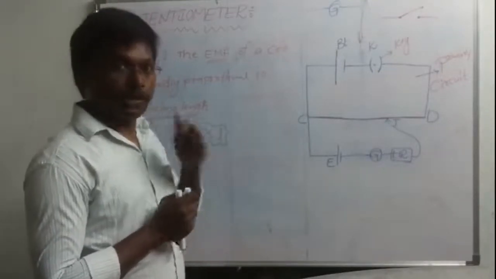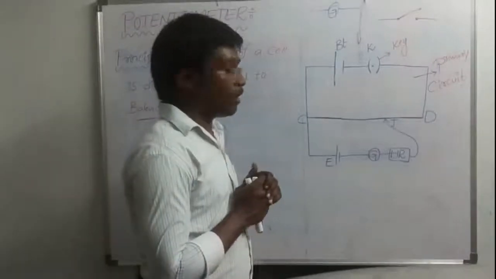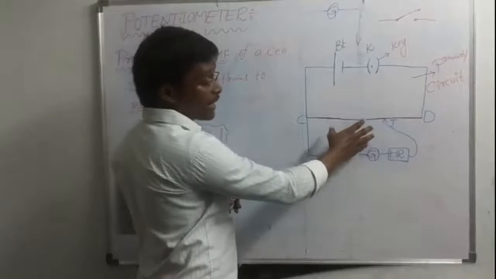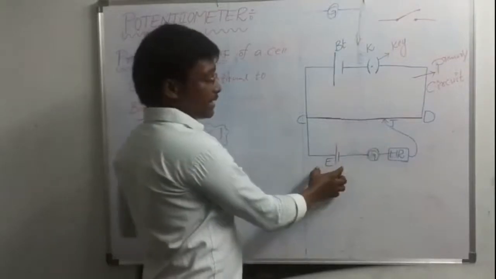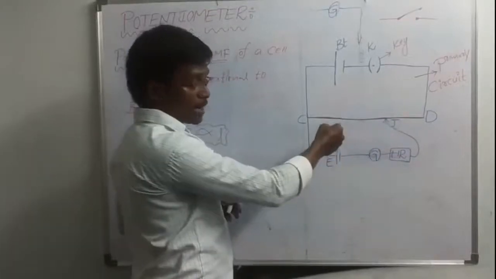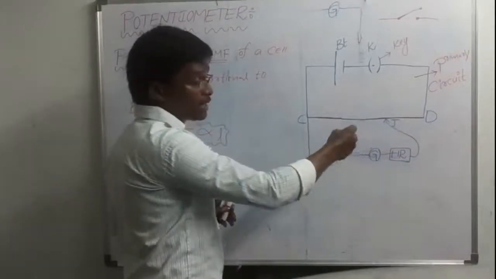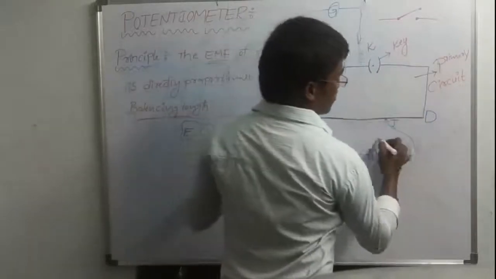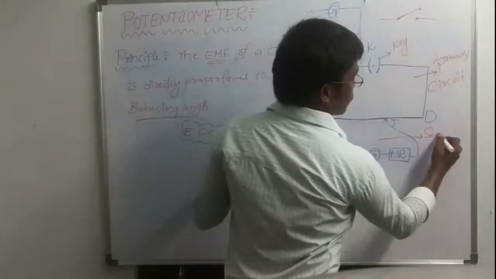Okay, so once again we will see. Sorry, I forgot this. This is the primary circuit, correct? So this is the secondary circuit. This electric cell, galvanometer, high resistance box and jockey, these four connections make the secondary circuit. So this is the primary circuit and this is the secondary circuit.